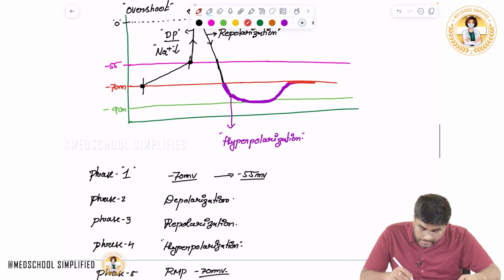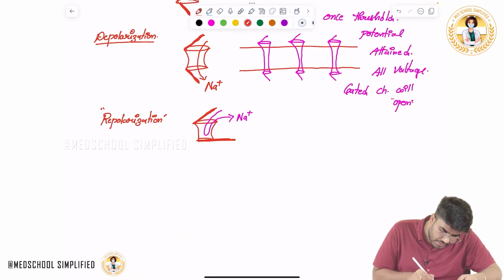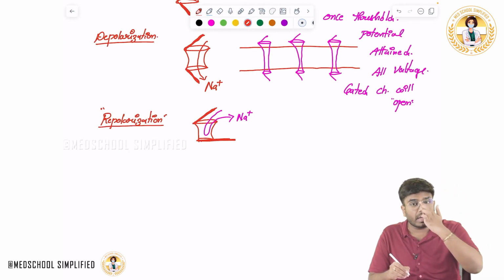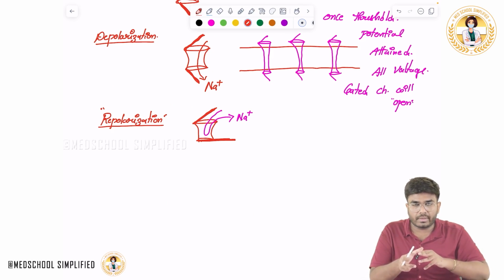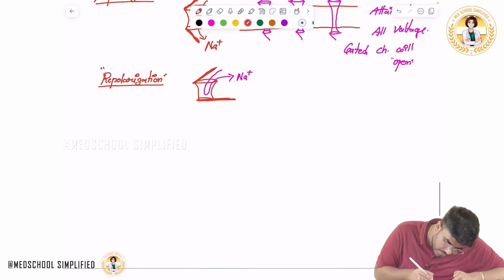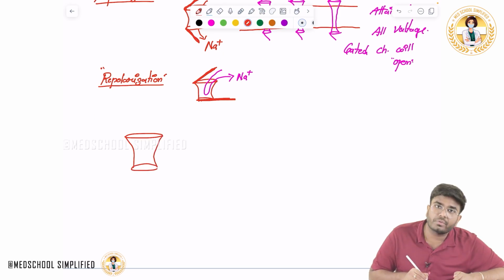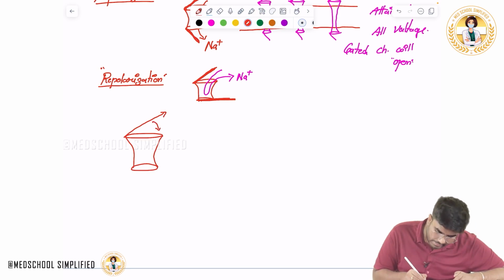So when the cell comes back to resting membrane potential after repolarization, and during hyperpolarization, the channels are setting back to their original position. The activation gate starts to close and the inactivation gate starts to open.